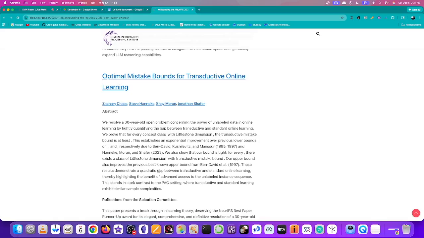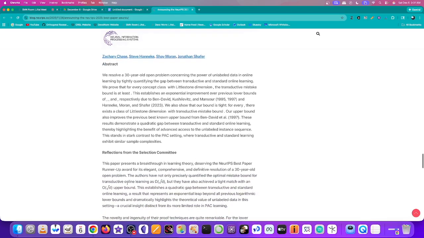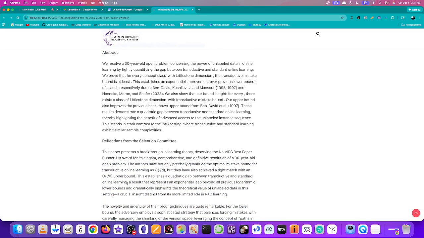These results demonstrate a quadratic gap between the transductive and standard online learning, thereby highlighting the benefit of advanced access to the unlabeled instance sequence. This stands in stark contrast to the PAC setting, where transductive and standard learning exhibit simple sample complexities. So the selection committee says, this paper presents a breakthrough in learning theory, deserving the NeurIPS Best Paper Runner-Up Award